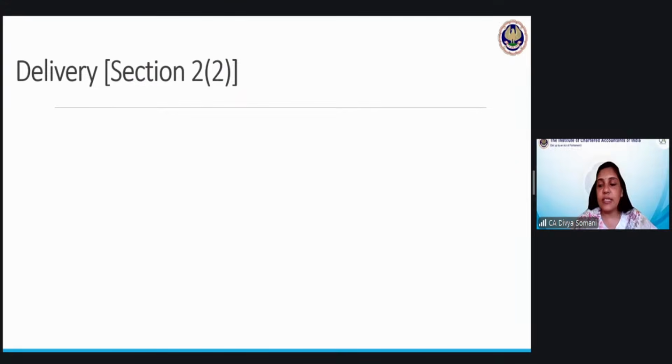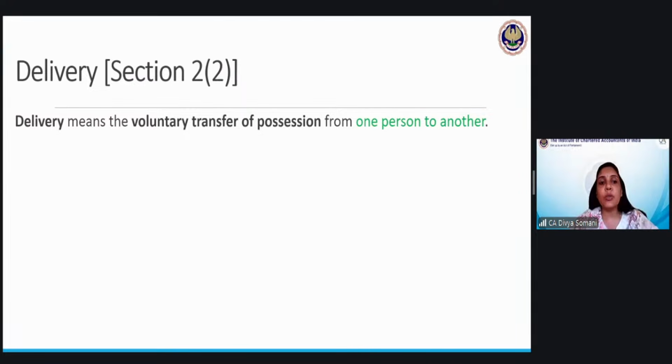Next, what is the definition of delivery? Section 2, clause 2 talks about delivery. And this delivery term you will see in Sale of Goods Act, Transfer of Property Act, and various other acts also. Because delivery simply means voluntary transfer of possession from one person to another. It never talks about transferring of ownership. It just talks about transferring of possession.